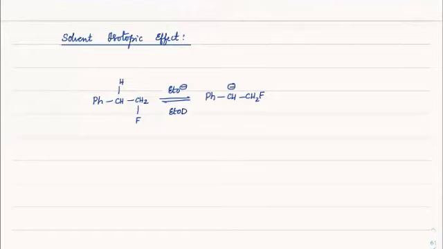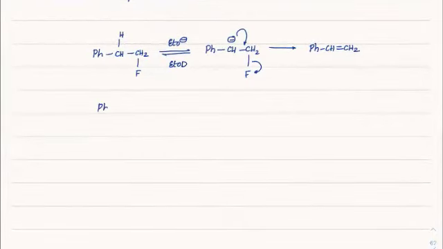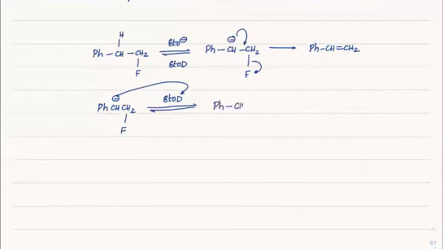After the conjugate base, what we are expecting is that this fluorine will leave. Our expectation is that the fluorine will go away from here, and it would form PhCH double bond CH2. As good as it seems, the problem here is that once you have a carbanion PhCH minus CH2F, its existence is fleeting, because the reaction is more favored in the backward direction. So what would happen in the solution with EtOD? This will attack the deuterium part of it and try to become more stable. So CHD